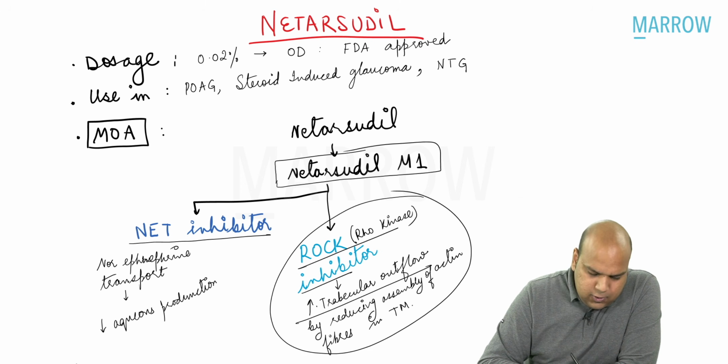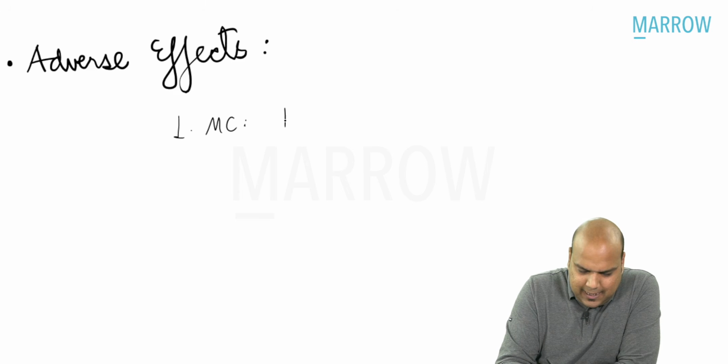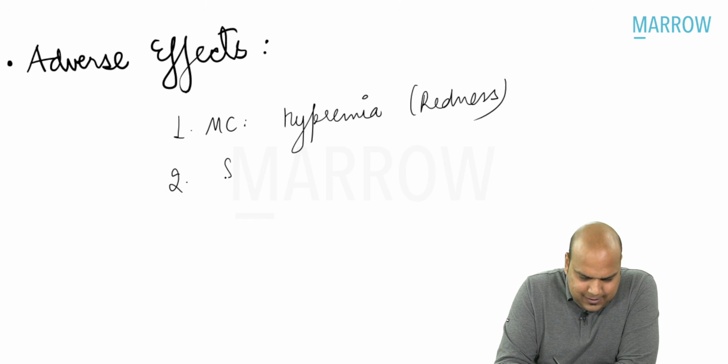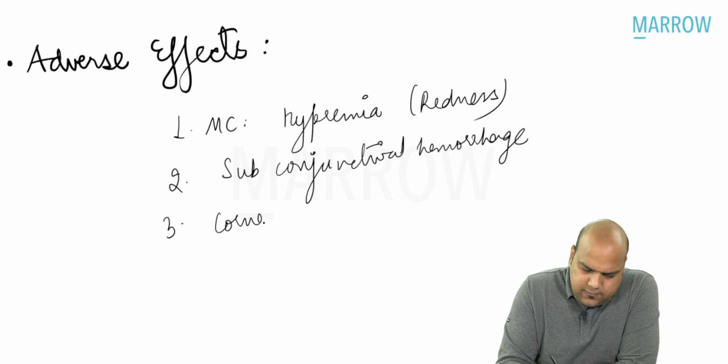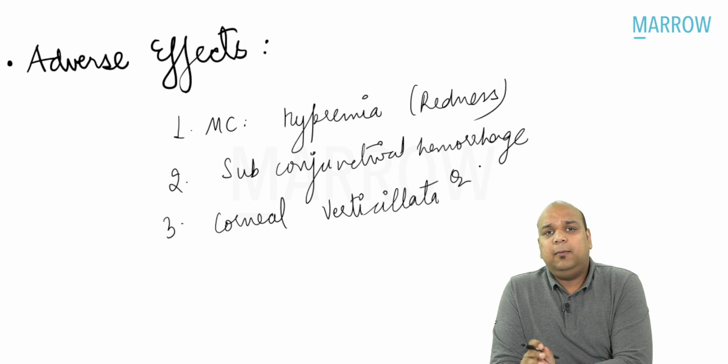Now, also remember, everybody, what are the adverse effects? The most common adverse effect is hyperemia. Hyperemia or congestion, or I can simply say redness. Second important is subconjunctival hemorrhage. And thirdly, it causes vortex keratopathy or cornea verticillata. Please remember these.